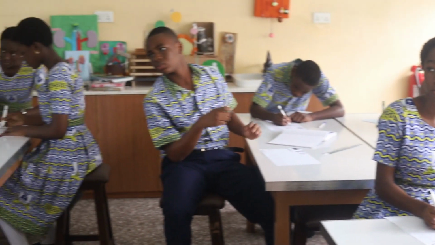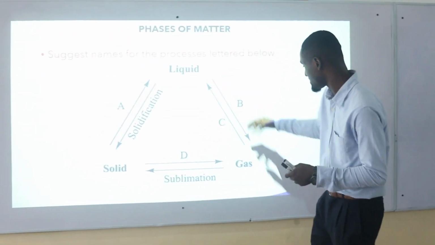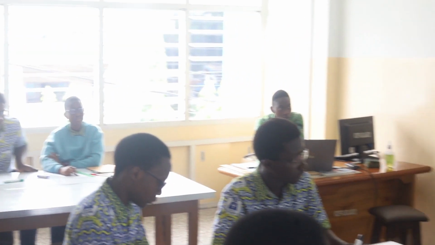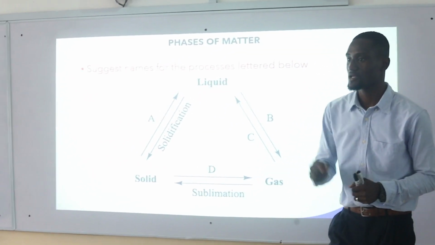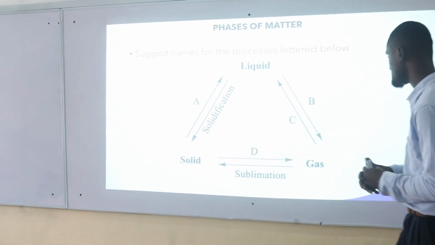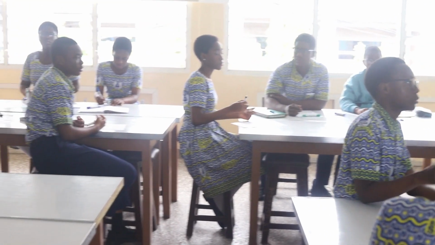Alright, so let me ask, Lena, the process by which solid changes to liquid? Melting, very good. Then the process by which liquid changes to gas? Gideon? Evaporation. What about gas changing to liquid? Condensation. And the last one, can you give me an example of liquid changing to gas? Any particular matter that changes from liquid to gas? Yeah, you. Water to water vapour. Very good.